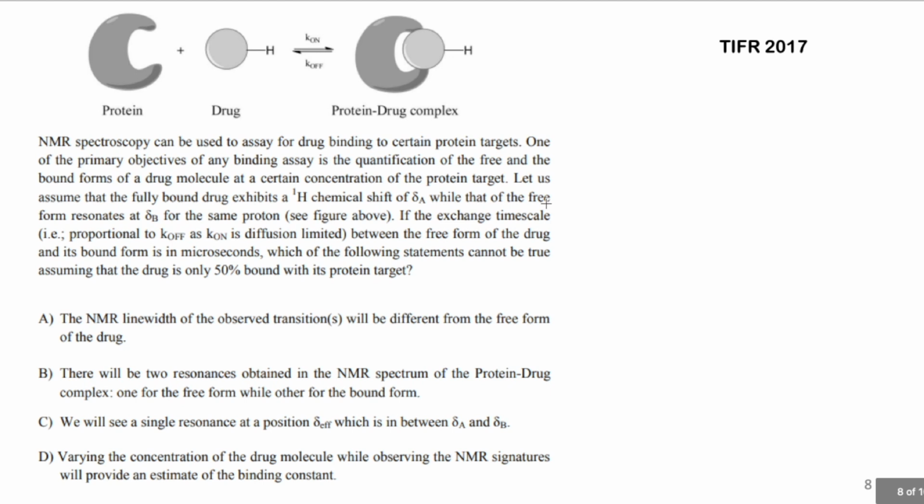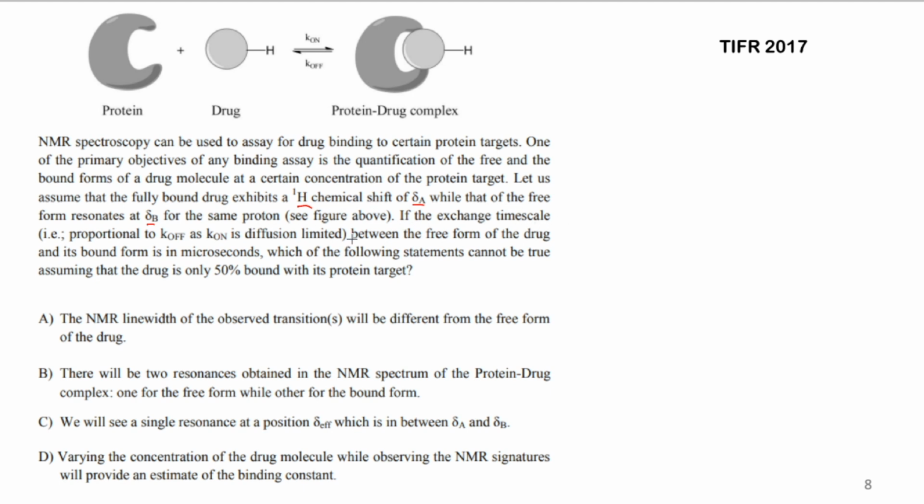This is a very good question. There is a diagram given in which a protein and a drug are interacting, and it says that NMR spectroscopy can be used to assay for drug binding to certain protein targets. One of the primary objectives of any binding assay is the quantification of the free and the bound form of the drug molecule at a certain concentration of the protein target. Let us assume that the fully bound drug exhibits a proton NMR chemical shift of delta A, while that of the free form resonates at delta B for the same proton.